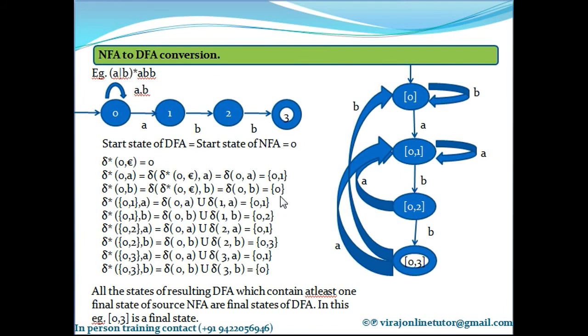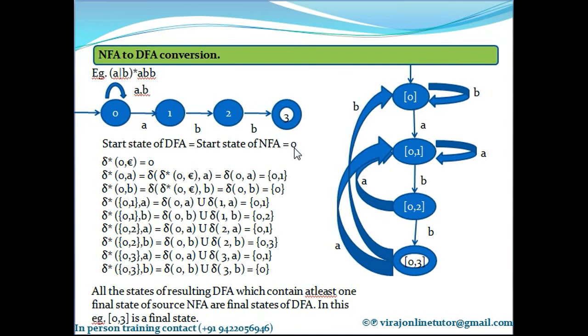Now from the current computation, what are the states of the DFA that I have found out? The start state of your DFA, the target automata, is the start state of the NFA, so 0. Then I had to compute delta asterisk of 0 comma a and delta asterisk of 0 comma b, which I have done. Did I find any new state while computing these?